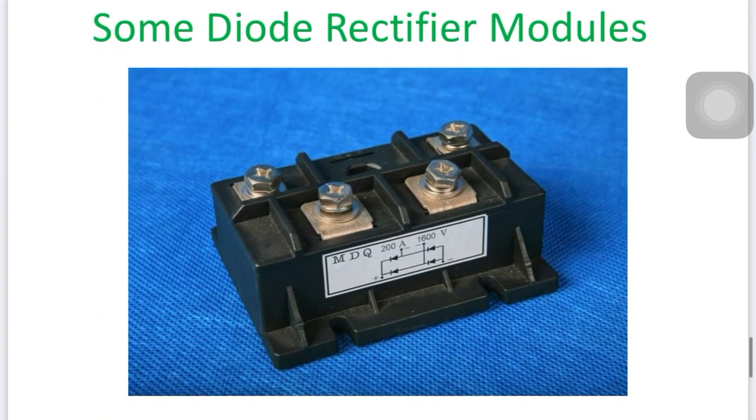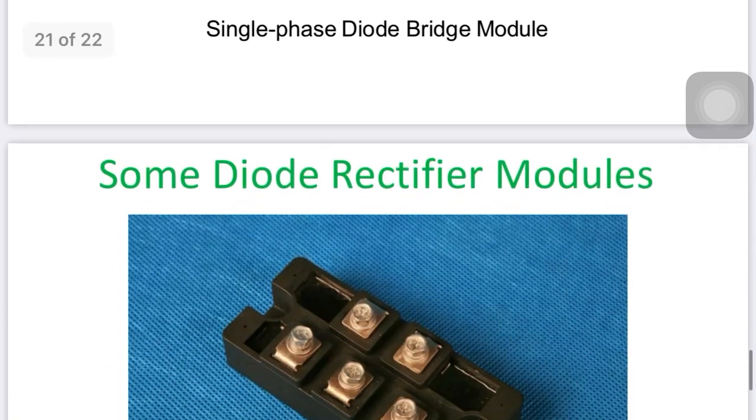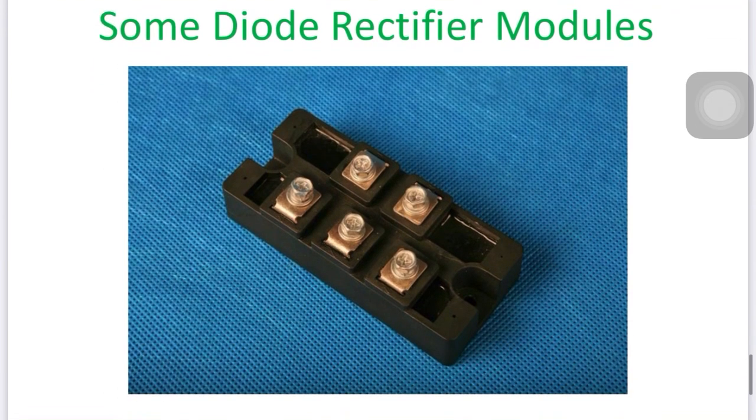As I told you, there are ready-made rectification circuits available. We only require the input rating and output rating: which form we want to convert to and what ratings we need, and we can purchase ready-made converters. Here you can see 200 ampere, 1600 volt available, and that is single phase. Now you see there is an input side with 3 terminals and an output side with 2 terminals, so it is a 3 phase rectifier.